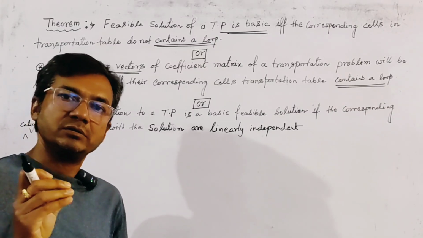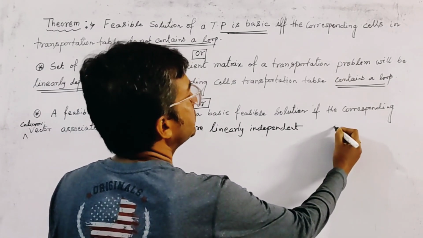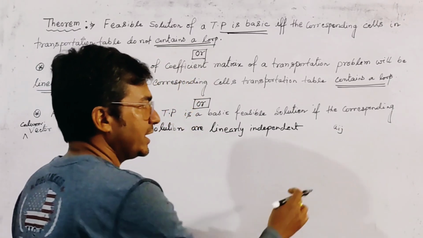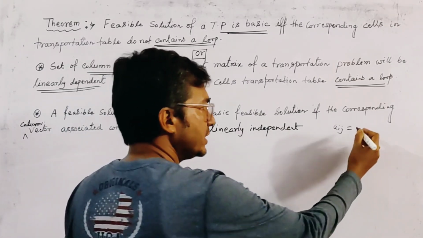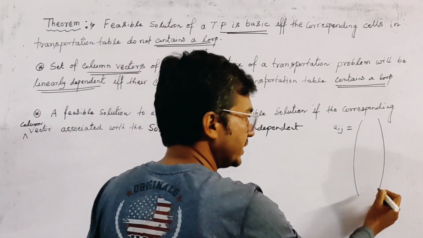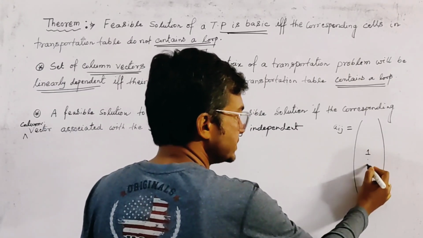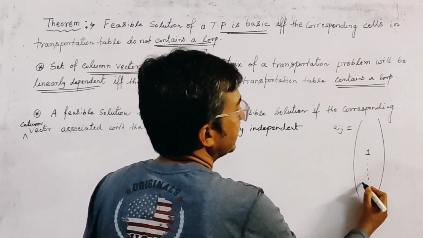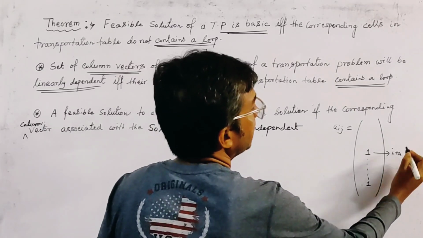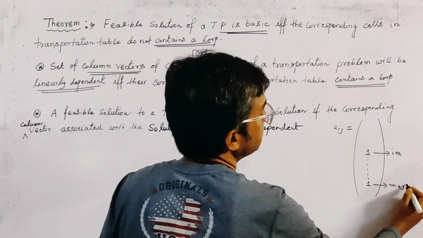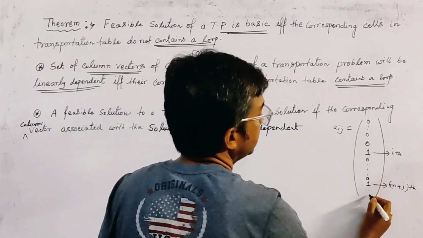If we consider the column vector Aij, it has the first one in the position of the ith row and the second one in the position of m plus jth. All the other elements are 0. This is the form of the column vector.